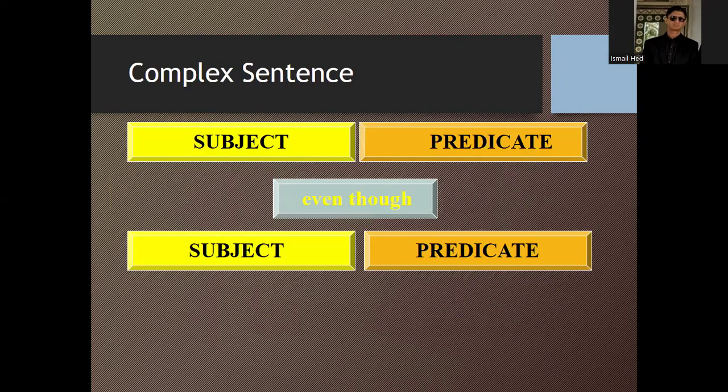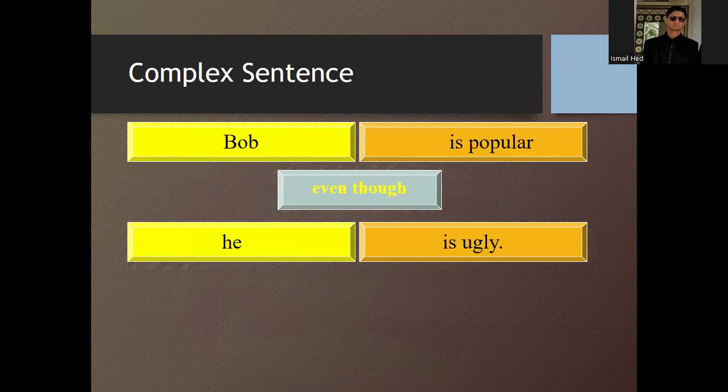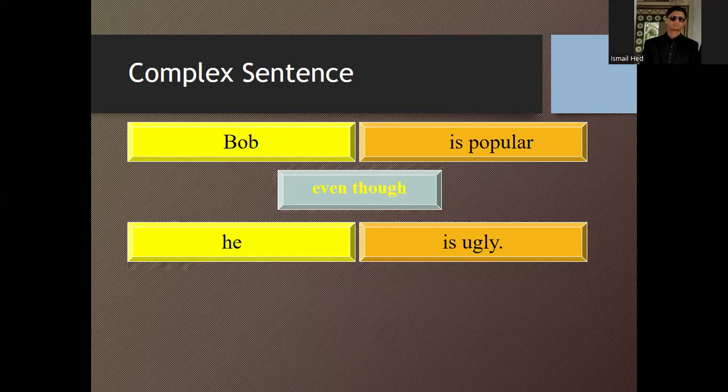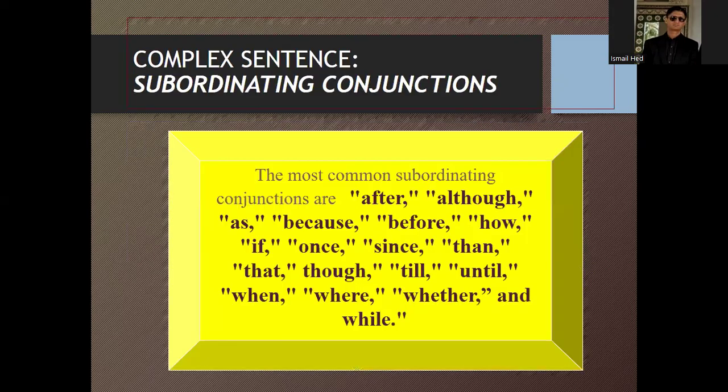So you can see that a complex sentence has a subject and a predicate in one clause, and a subject and a predicate in another clause, and those are joined by related words, such as in this sentence: Bob is popular even though he is ugly.